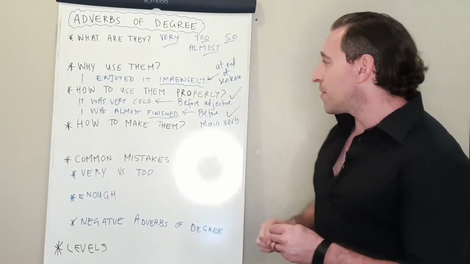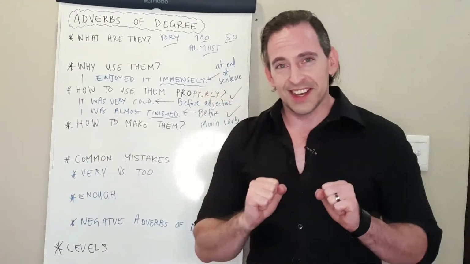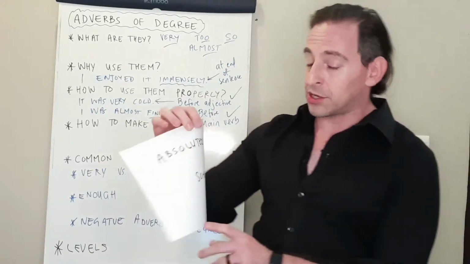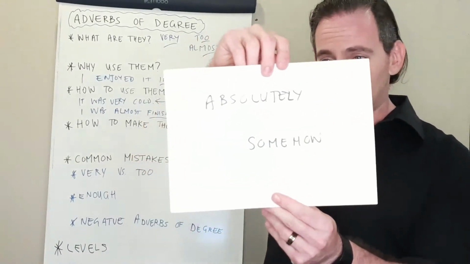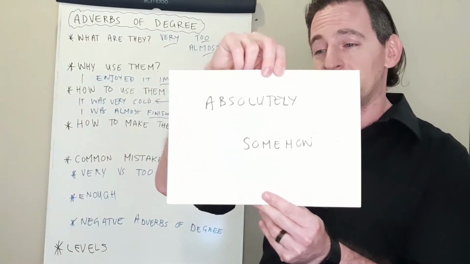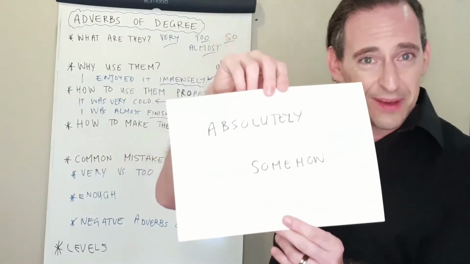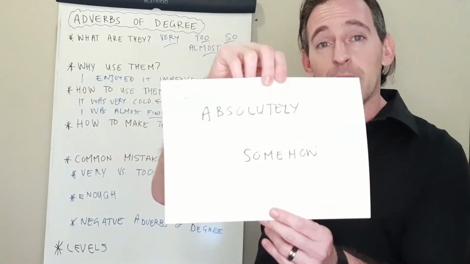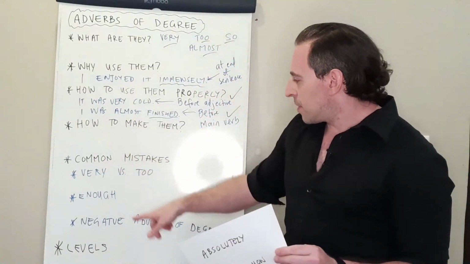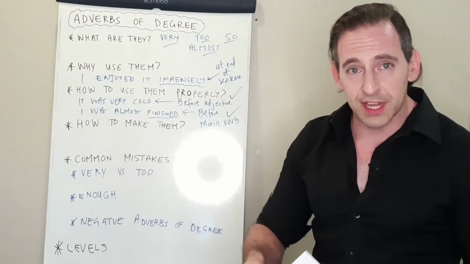Now, before we move on, let me give you some homework for the next 5 minutes. So I've got two adverbs of degree here. We've got absolutely and somewhat. What I want you to do, I'm going to stop probably just before common mistakes to take some questions.